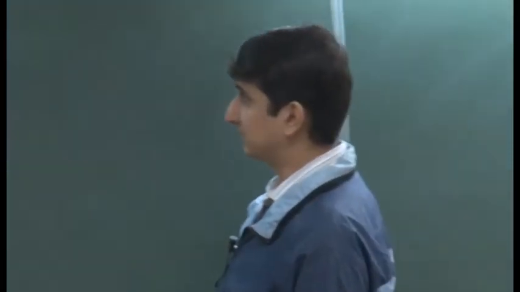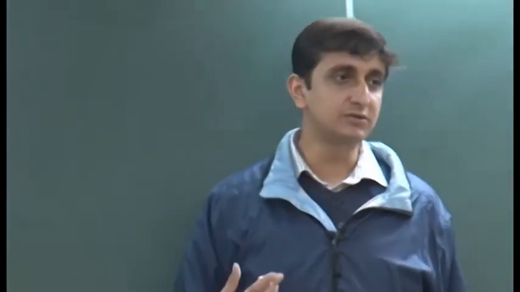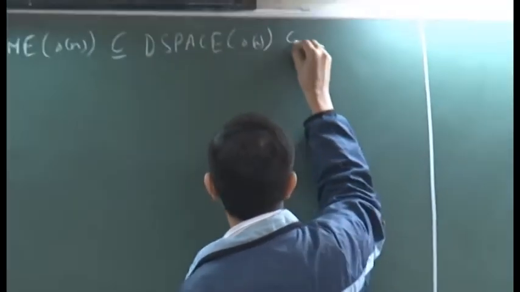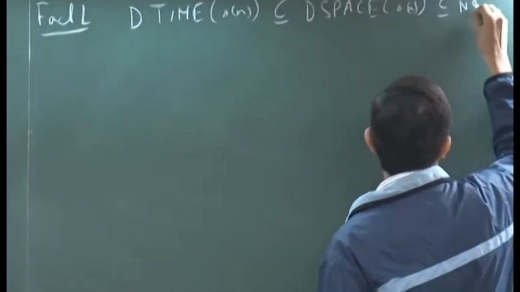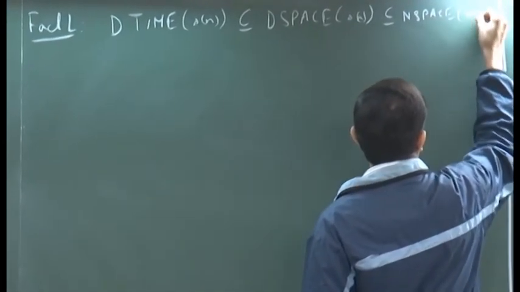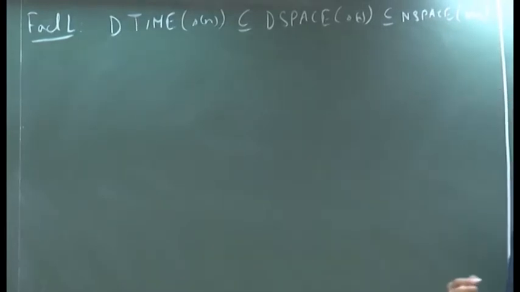So, that is an obvious upper bound, because in each step, at most you can visit one extra cell in your work tape. Okay. And of course, D space S of n is contained in N space S of n, because every deterministic machine is also a non-deterministic machine which is not using its non-determinism.